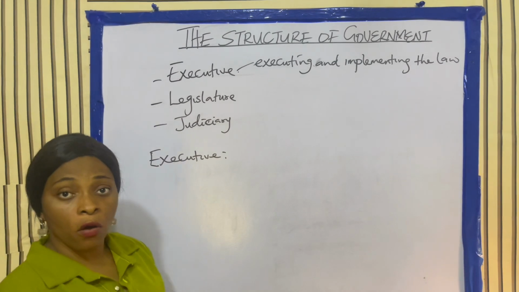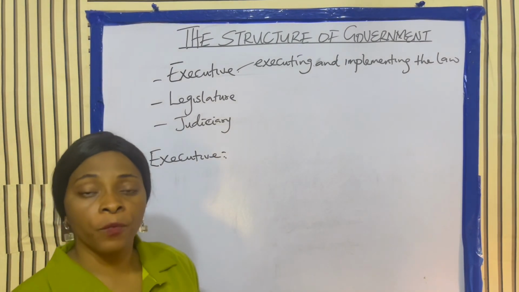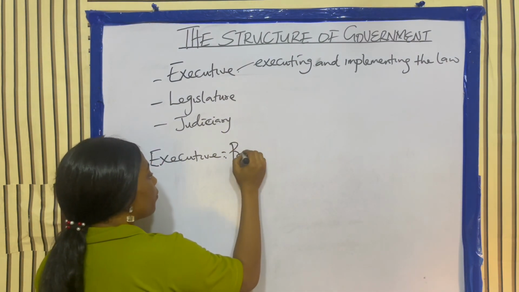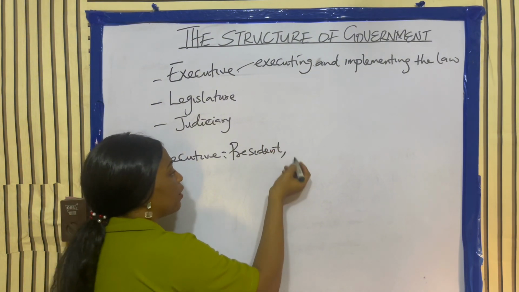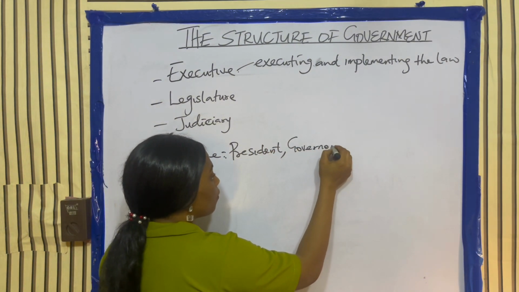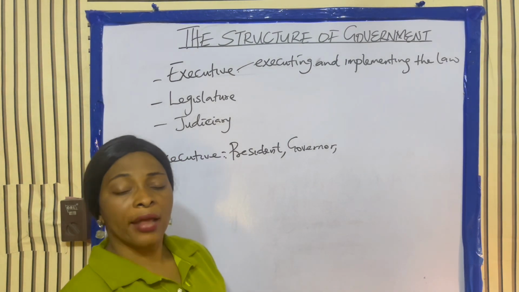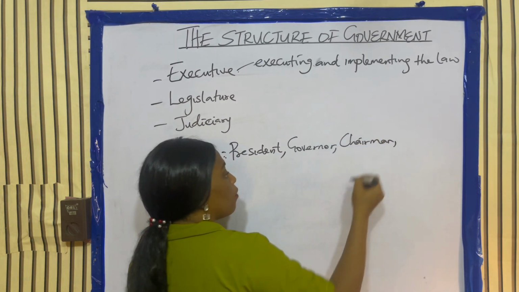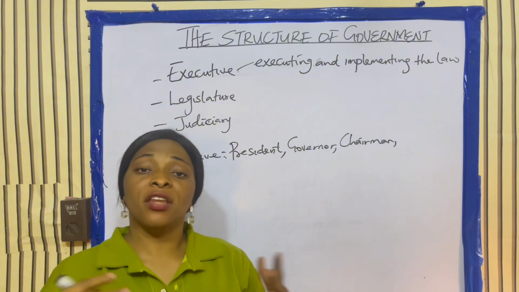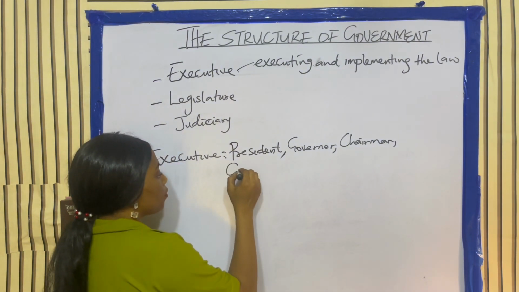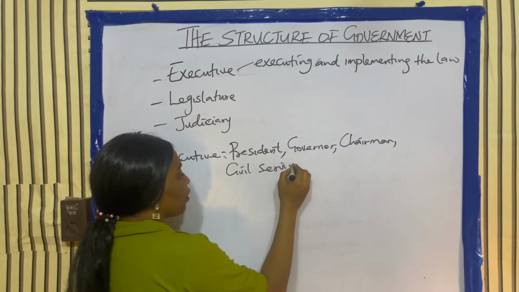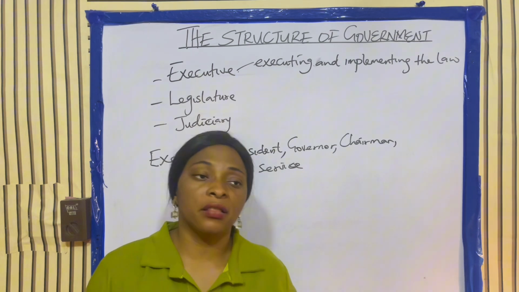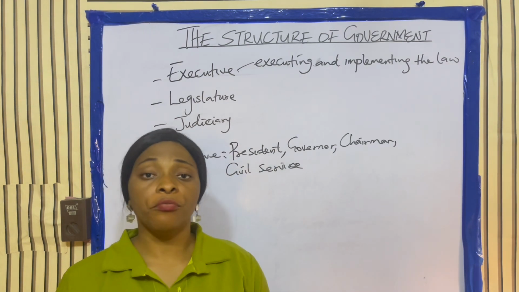The executive consists of, at the federal level, the president; at the state level, the governor. Are we together? At the local government level, the chairman. And then all ministries, the civil service. So when you talk about the civil service, you're talking about all ministries: the ministry of education, ministry of health, ministry of science and technology, ministry of transportation, all ministries.